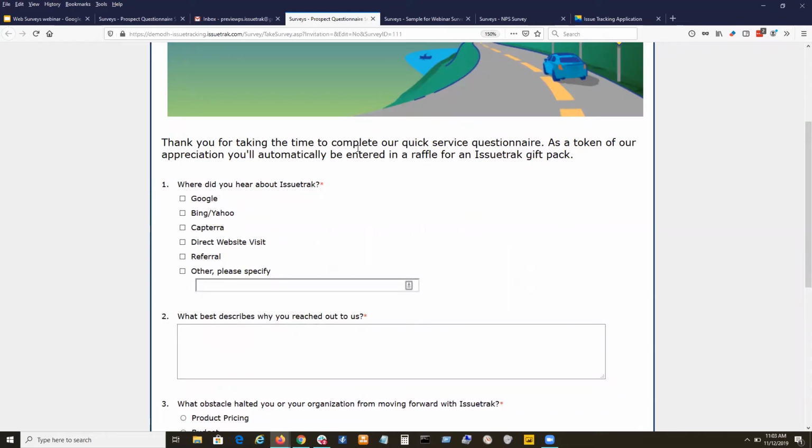Now, I'll bet that we've all seen most of these things in the surveys that we fill out every day, right? As people that use the internet, you see these on a daily basis, from your banks, from the other online services that you use, from everywhere. And I just want to be very clear, Issuetrak is really robust. It's very easy to use, and there's a lot of flexibility in what we can do here.